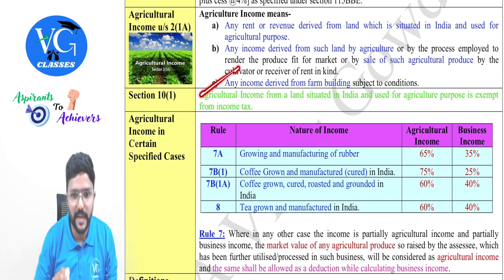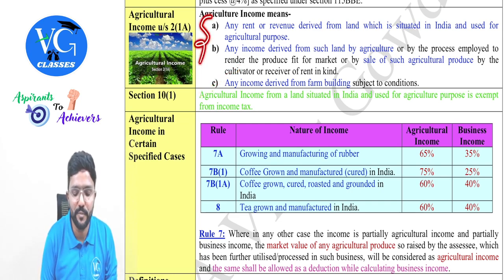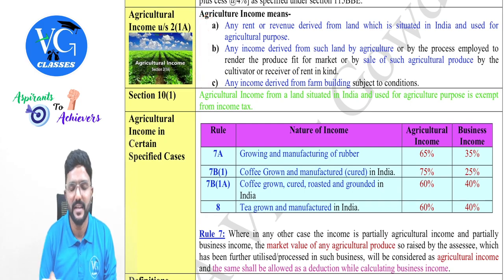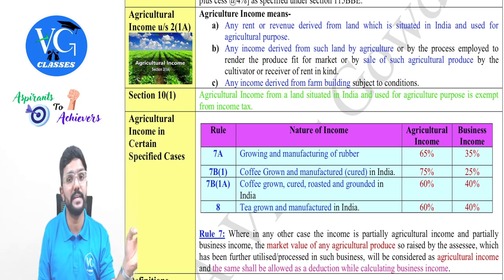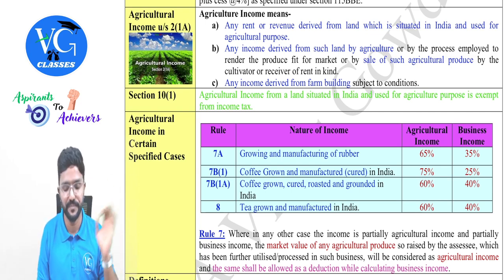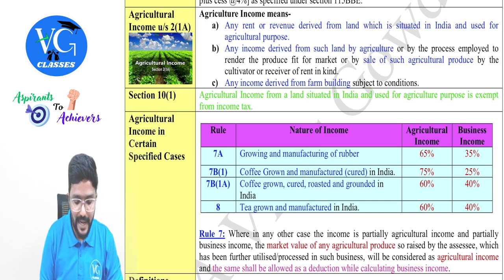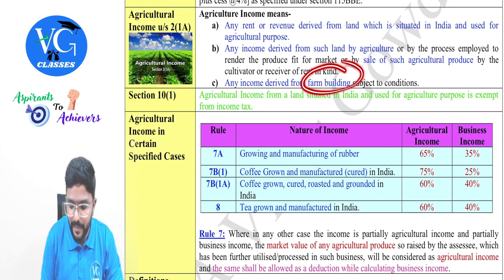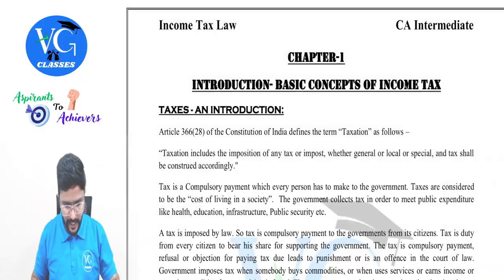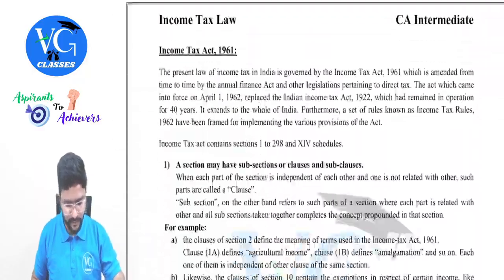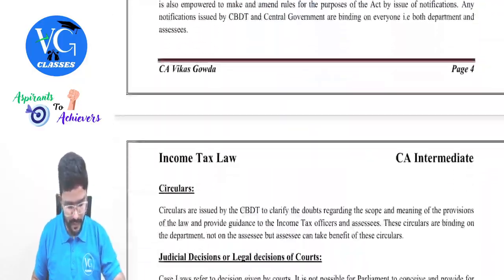So I have given you C point. Please be careful. The first point, especially, is with respect to land. The second point is with respect to a few activities which can be treated as agricultural activities, provided the nature is not changed. The last one is with respect to building, guys. Any income derived from a farm building subject to conditions. So what are those conditions? I will just take the help of my provision book here. Just a minute.